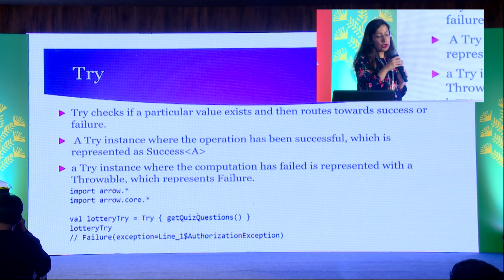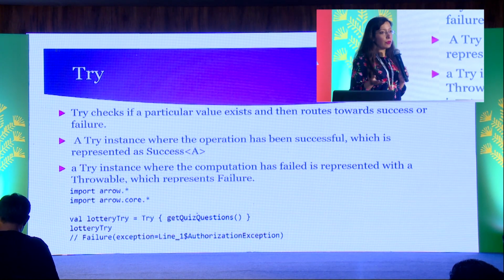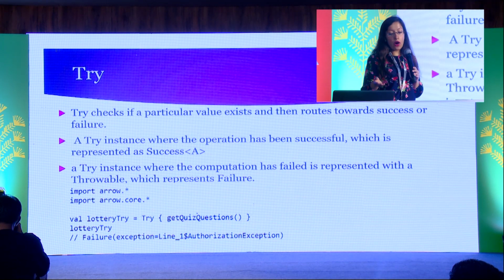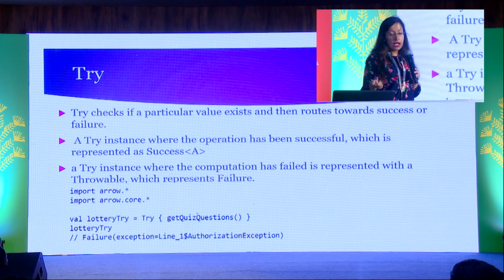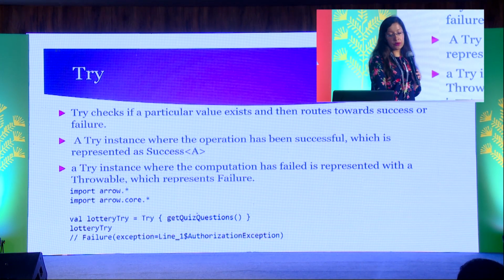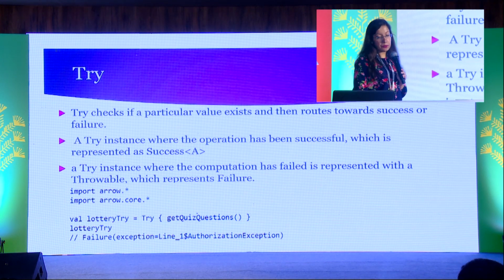So in the example, you can see that getQuizQuestions has a probability of failing, throwing an exception. So that is enclosed within Try. Since it is enclosed within Try, it might throw an exception. If it throws an exception, you can see the output as Failure, and you get the exception line number and the name of the exception as well.